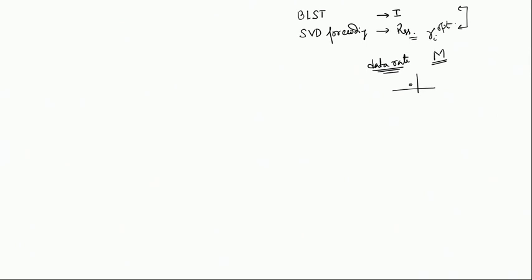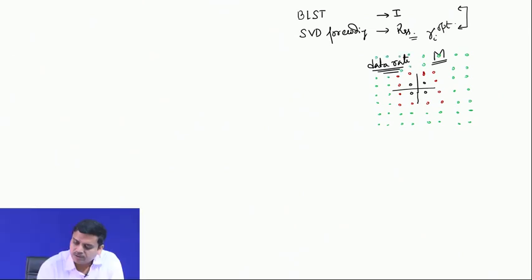That means, depending upon the SNR, whether you are going to use a QPSK or a 16 QAM or a 64 QAM, that depends upon the signal to noise ratio of the particular link.